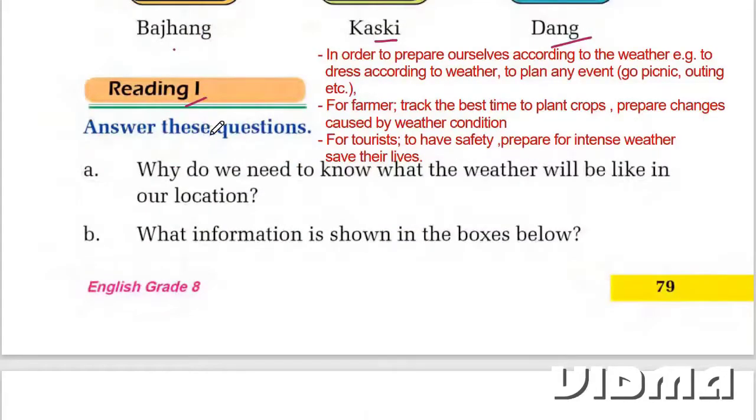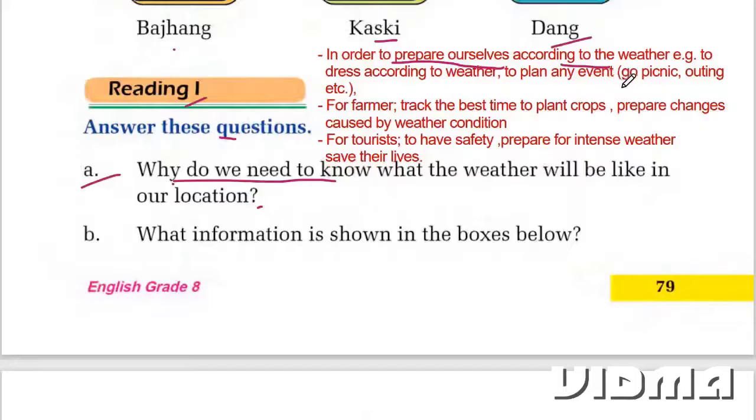Reading 1. Answer these questions. A. Why do we need to know what the weather will be like in our location? So we need to know what the weather will be like in our location in order to prepare ourselves according to the weather. Example, to dress according to the weather, to plan any event according to the weather.